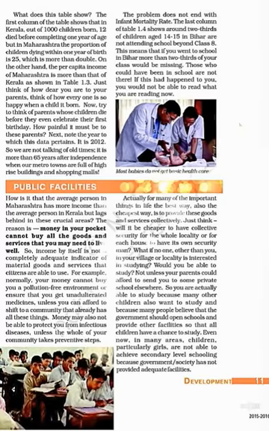Now we have seen that Punjab has more per capita income than Kerala, but Punjab lags behind in very crucial areas, like I have told you, IMR. Now why is this so? Because money in your pocket cannot buy all the goods and services that you may need to live well. So income by itself is not a complete and adequate indicator of material goods and services that citizens are able to use. For example, normally your money cannot buy you a pollution free environment or a disease free environment or ensure that you get unadulterated medicines.